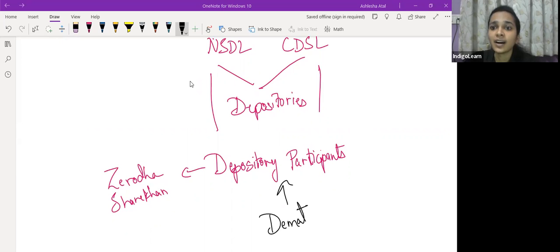So after the depositories started functioning in India, listed companies के जो भी शेयर्स थे उनका डीमटेरियलाइजेशन मैंडेटरी हो गया. फिर उसके बाद section 29 and rule 9A has also made it mandatory for unlisted public companies to dematerialize their securities.